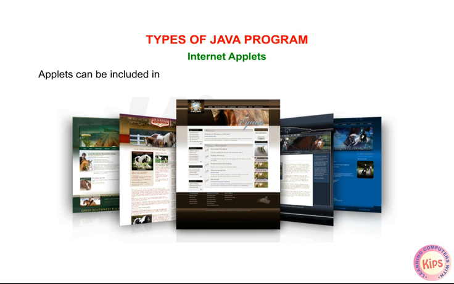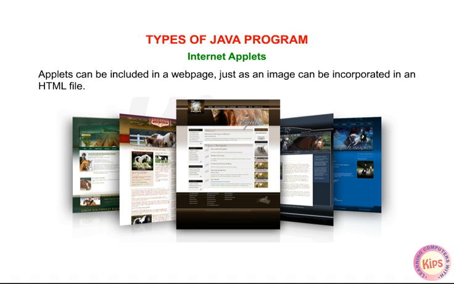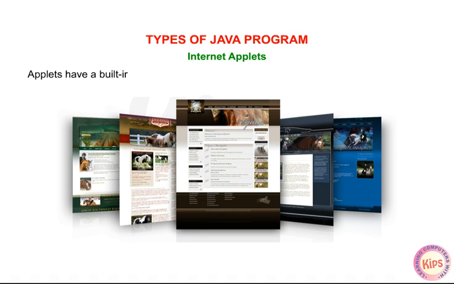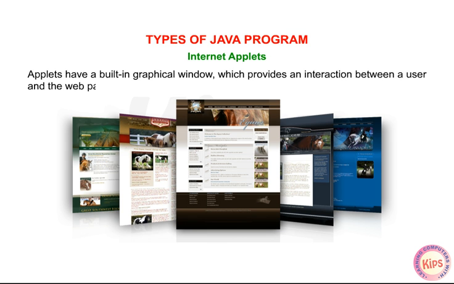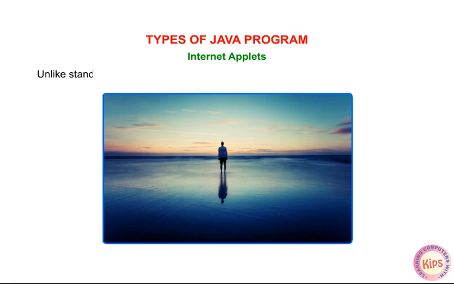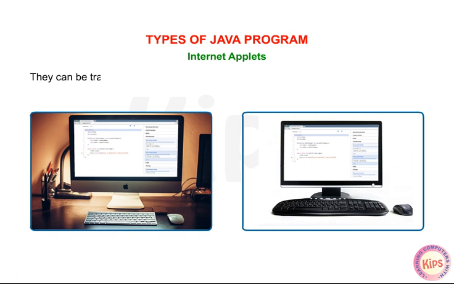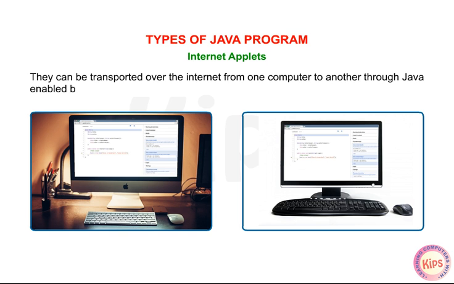Applets can be included in a web page just as an image can be incorporated in an HTML file. Applets have a built-in graphical window which provides an interaction between a user and the web pages. Unlike standalone applications, applets cannot run directly on a viewer's machine. They can be transported over the internet from one computer to another through a Java-enabled browser or applet viewer.